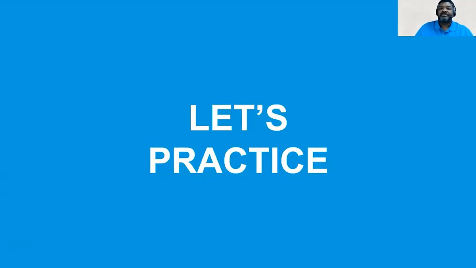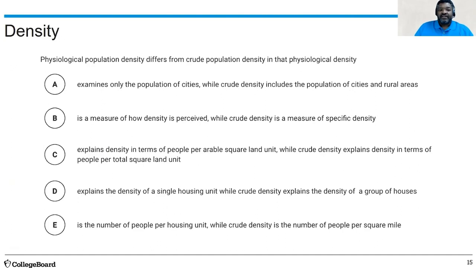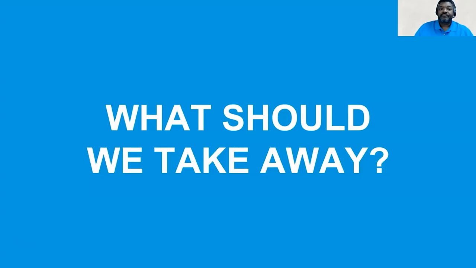So let's practice. Looking at this, take a moment and go through the answer options for this question. Physiological population density differs from crude population density in that physiological density, and the answer is C, explains density in terms of people per arable square land unit, while crude density explains density in terms of people per total square land unit.